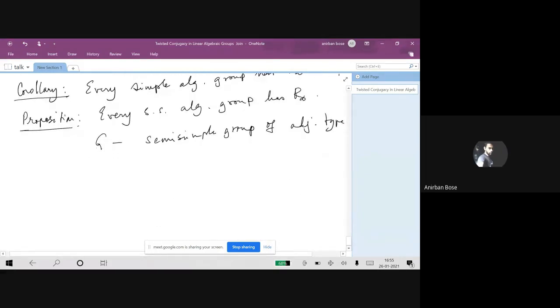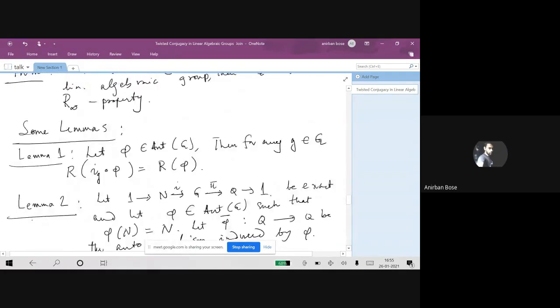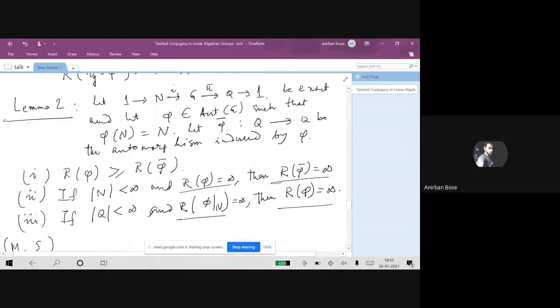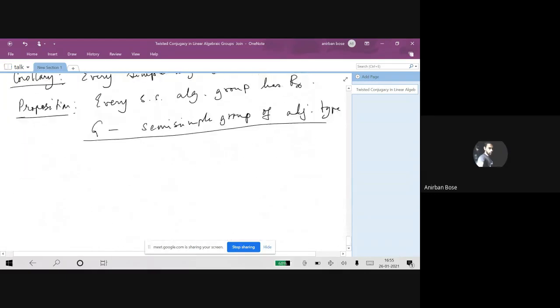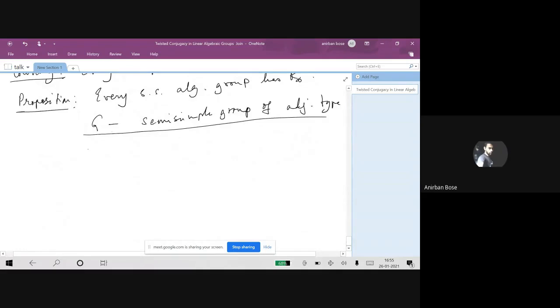We first show it for semi-simple groups of adjoint type, and once we have that proof, we can easily make use of the very initial few lemmas. By repeated application of this lemma 2, we first do it for adjoint type groups, and then we do it for simply connected groups. And then after this simply connected thing is done, we do it for any semi-simple group. Then it follows for any semi-simple group.